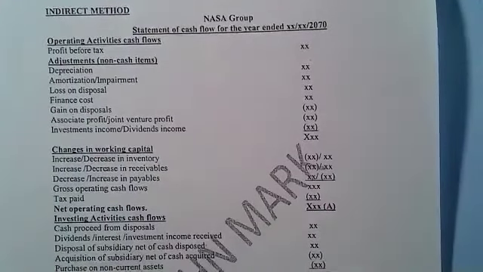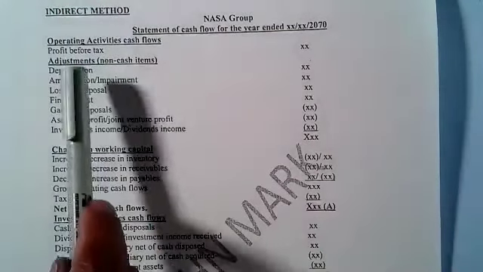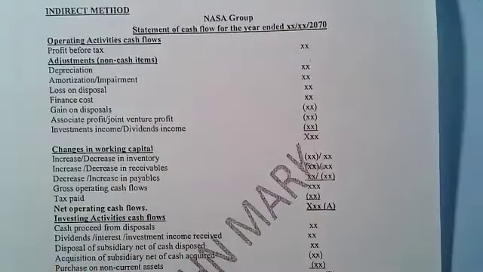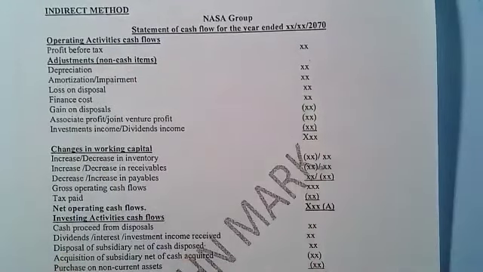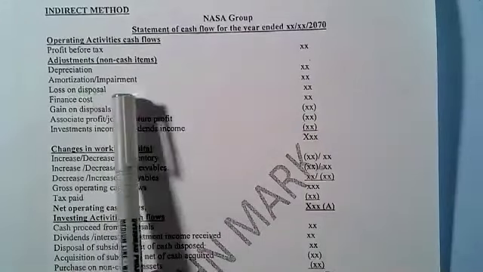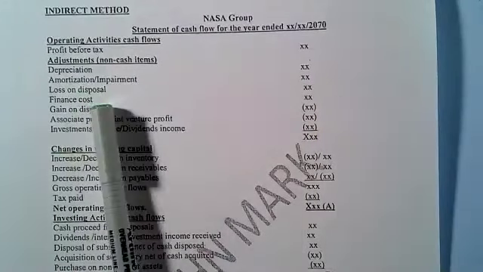This is the format. So kindly, if you want to get cash flow clearly, you just need to cram that format. So we start with the operating activities cash flow. You always start with the profit before tax. Then you adjust for non-operating expense items. So like depreciation, you add back, because it's a non-cash item. Amortization, you add back. Loss on disposal, you add back. Finance cost, you add back.